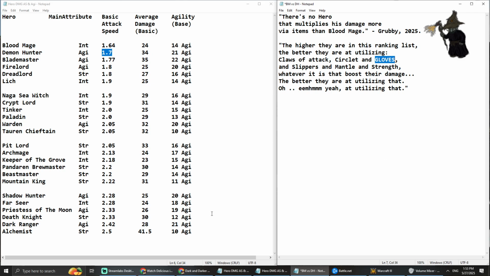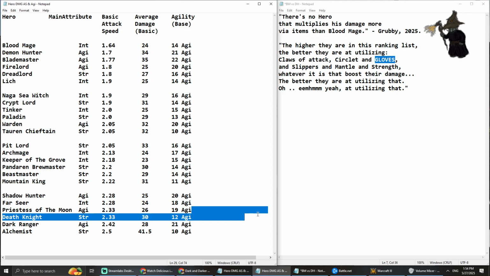So when we look at Alchemist, and we give him gloves of haste, that's pretty nice. Or for instance, Priestess of the Moon also benefits a lot from attack speed, by the way, if you're considering searing arrows. But let's say we're not considering searing arrows, just because she's slow, if you speed her up, her DPS goes up pretty nicely, right?